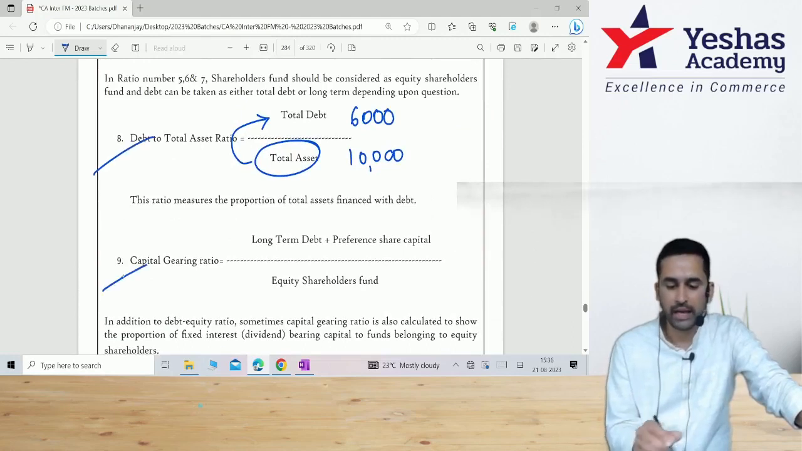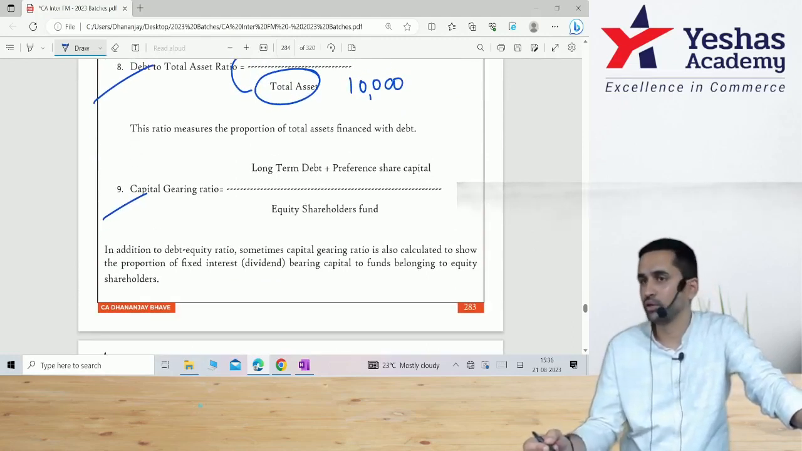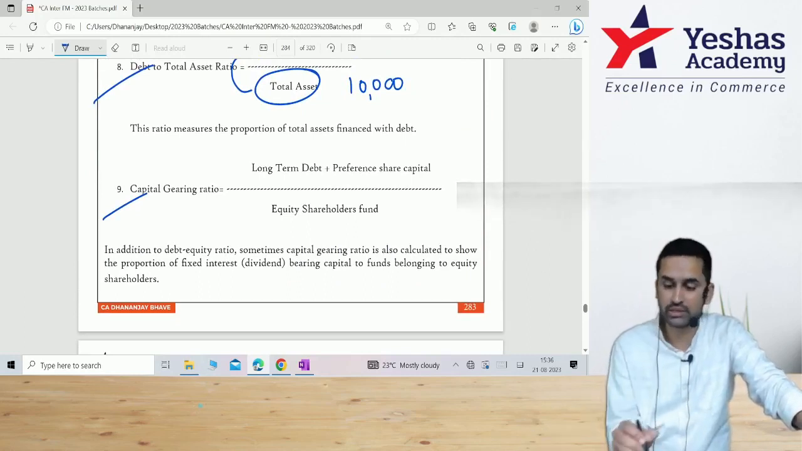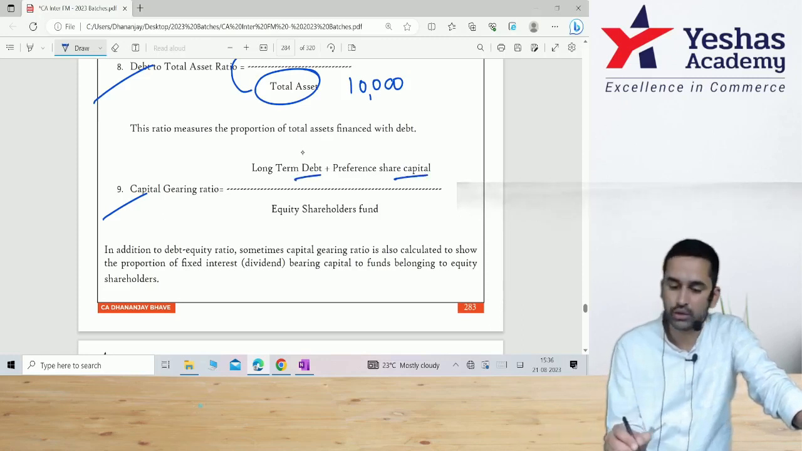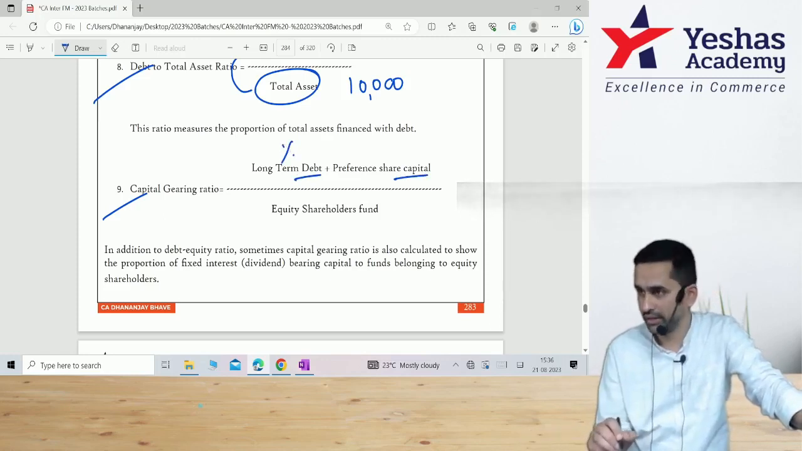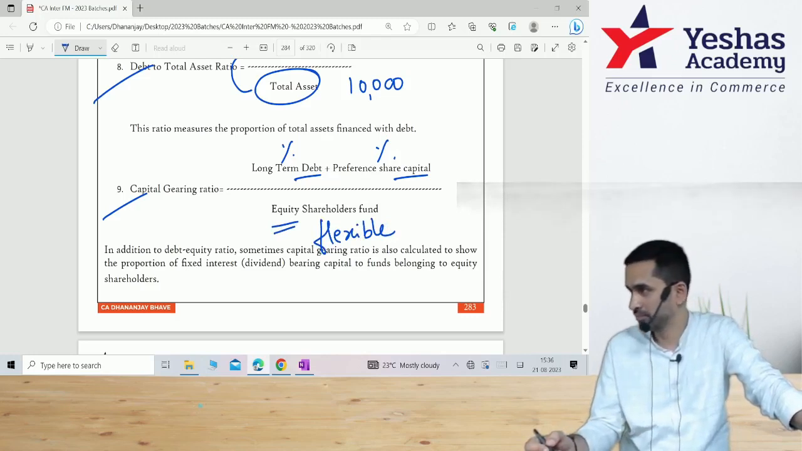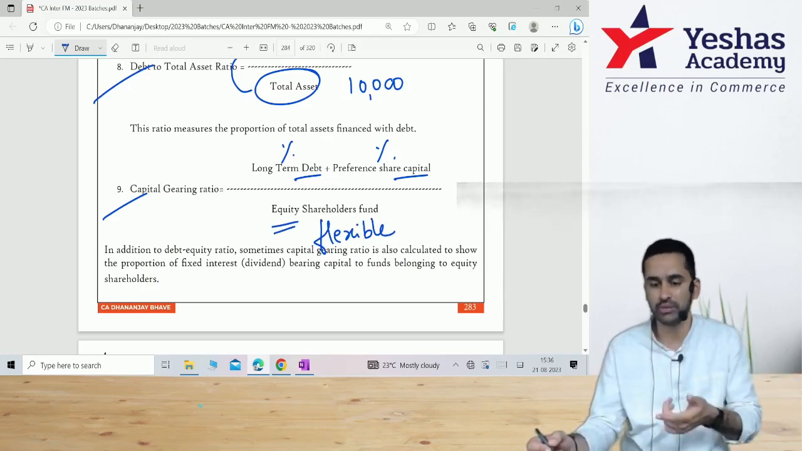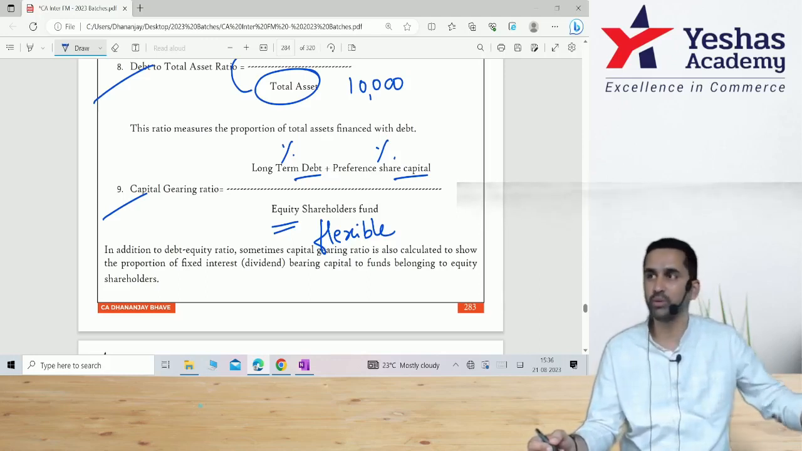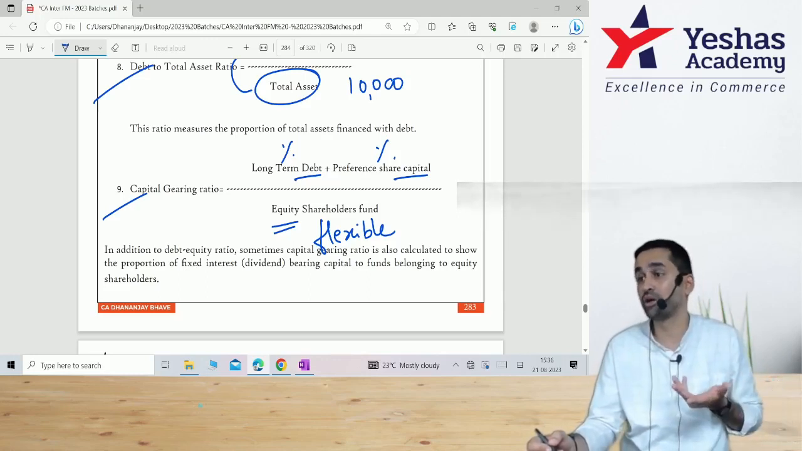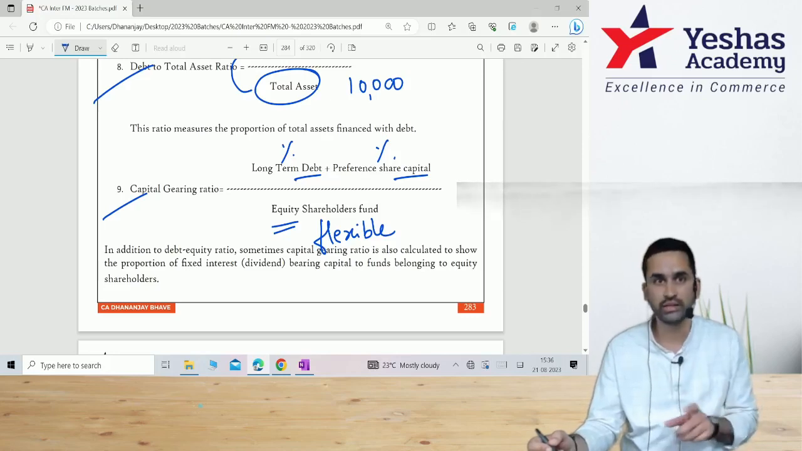Coming back, capital gearing ratio, easy way to understand. In numerator, you have two funds where the returns are to be paid at fixed rate. One is debt, second is preference share capital. To debt, you are promising fixed percentage of interest. Here it is fixed percentage of dividend. To be divided by equity shareholders, here how much you're going to pay at the end of the year is flexible. That means numerator is fixed fund divided by denominator is flexible fund. Fixed fund is debt and preference share capital. Flexible fund is equity shareholder. 1 year you may pay more dividend, next year less dividend, next year you may not pay any dividend. That's why I use the word flexible fund.